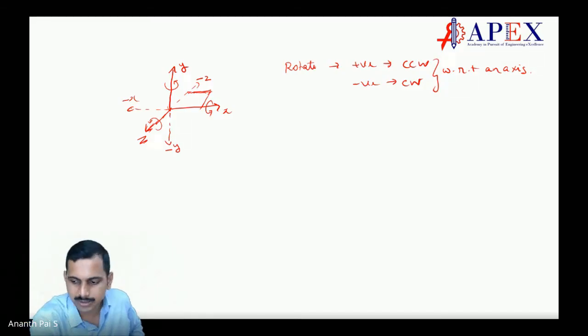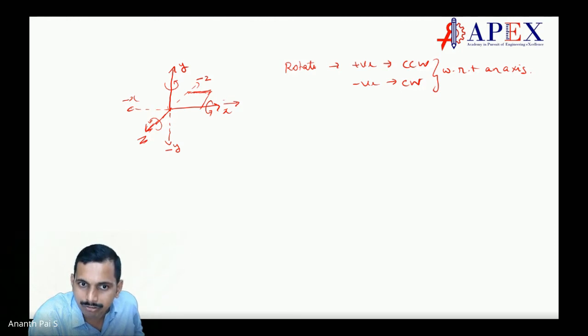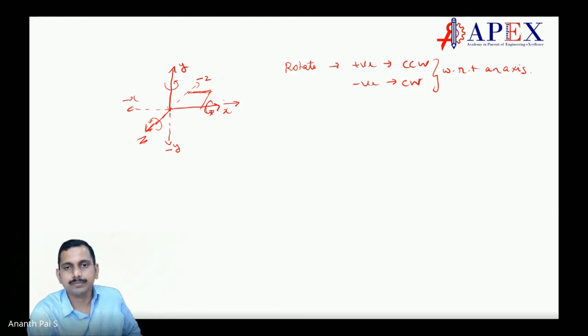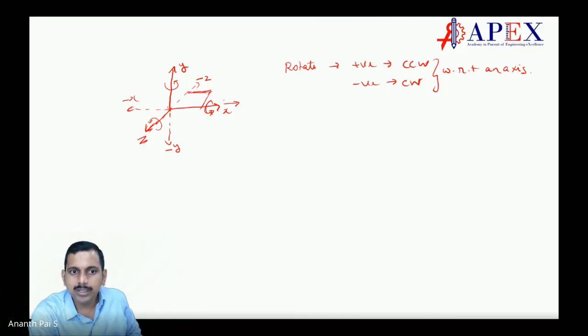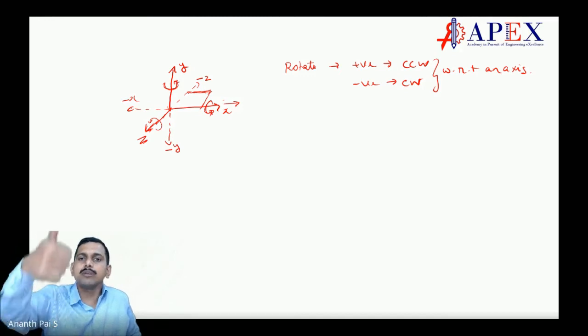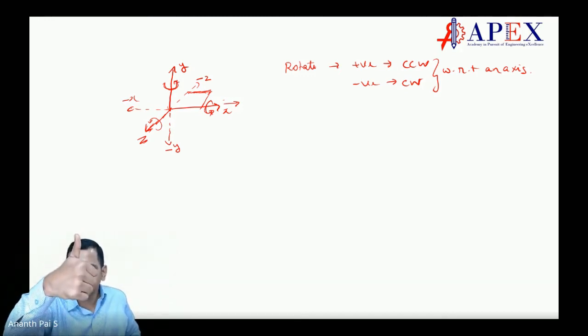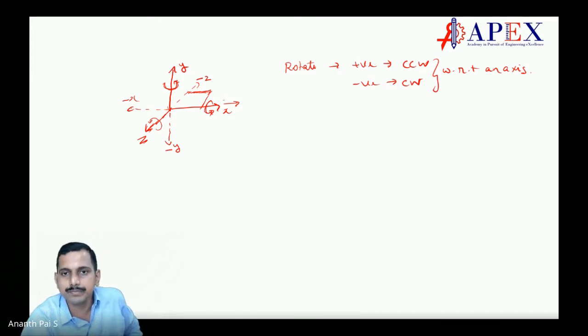Yes, sir. So if it is the x-axis, what will you do? You will keep the right thumb in this direction, and your fingers will be in this direction. Make sense? Similarly, if you want to find the positive rotation with respect to the y-axis, you have to keep your thumb in the y direction. The fingers show the direction of rotation. That is why it's called the right-handed thumb rule.